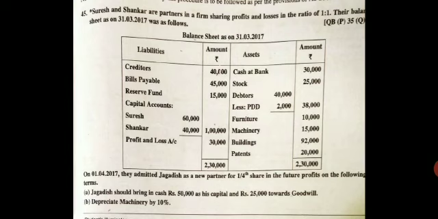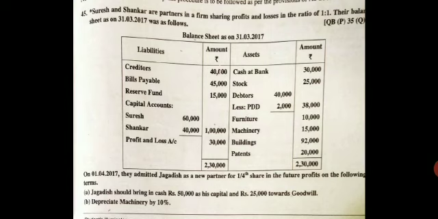First mark the adjustments, students. You have the adjustment for machinery, mark it. You have the adjustment for the debtors. You have the adjustment for the buildings. Next, whatever are the adjustments, the amount should be written in the inner column and the rest all should be written in the outer column.